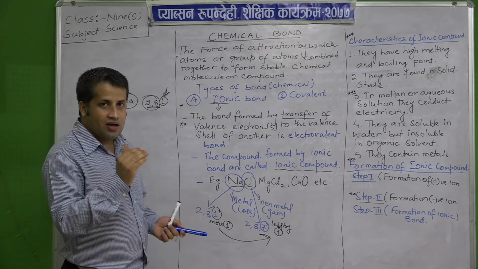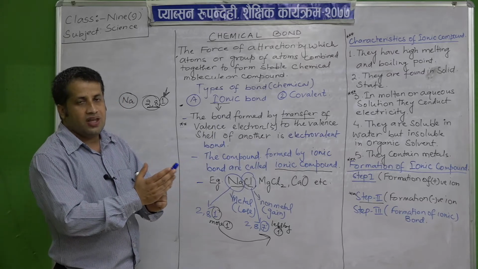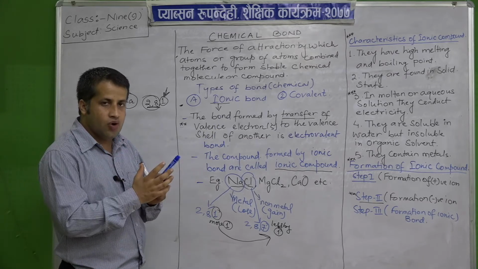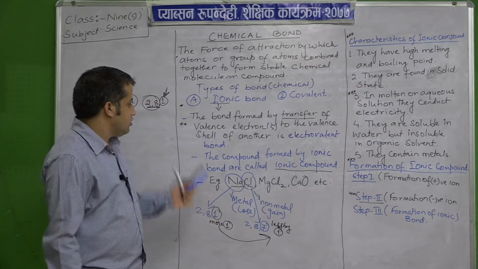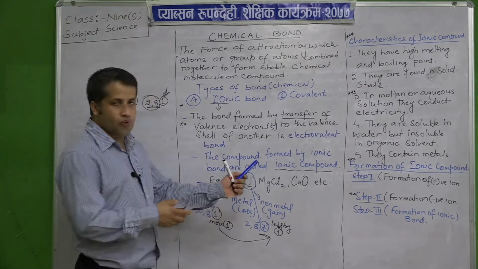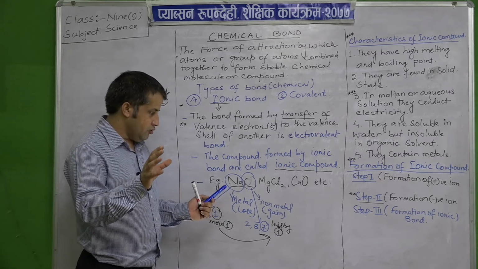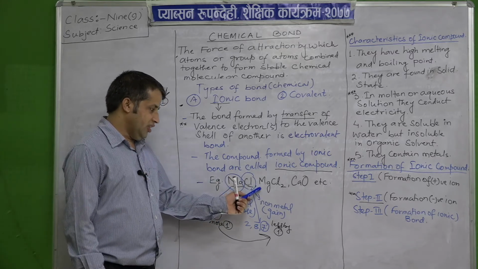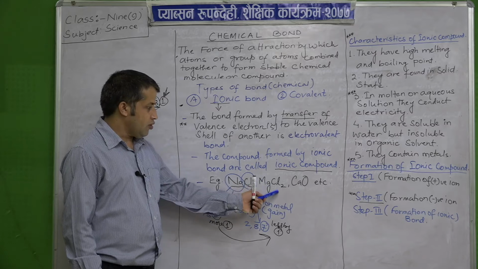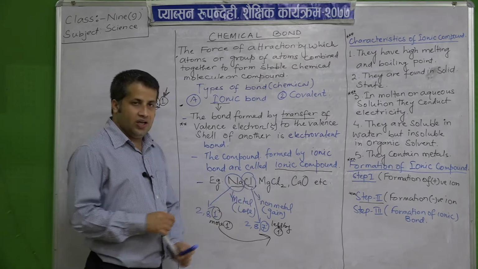So they will carry the negative charge, and when they come near to each other, they will form a strong bond, and that bond is called ionic bond, and that compound which is formed, like sodium chloride, is an ionic compound. Similarly, in case of magnesium chloride, one magnesium and there are two chlorine atoms.